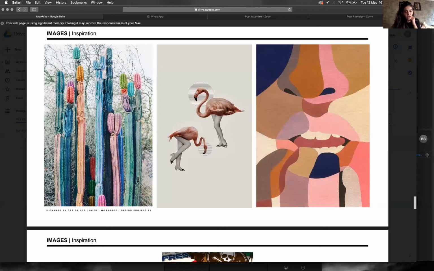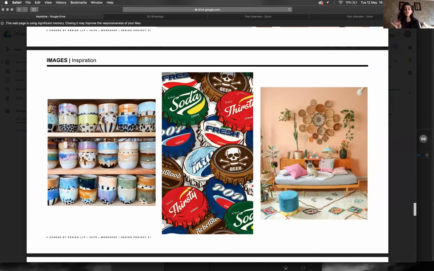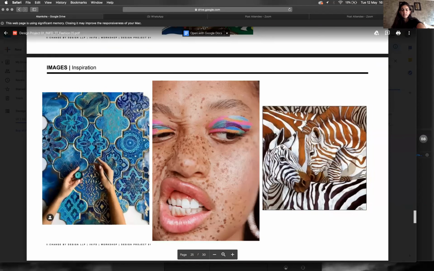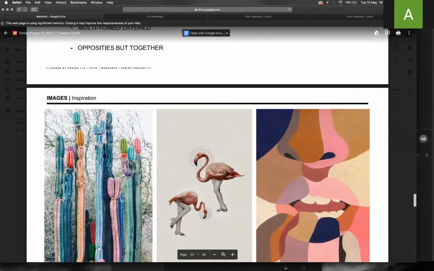So I was just saying earlier that you need to highlight some of the words in your mind map that we should look at first, because there are so many words, which is great, but it's also very confusing to the viewer. So just highlight the words you feel are important. Okay. If you can see in her presentation, you start to see a lot of these contrasts. You see this patchwork of the tiles. You see lots of color popping. In this image you have that flamingo with the legs, so a lot of surreal art combining bits and pieces together. Then the colorful cactus, which is quite nice.